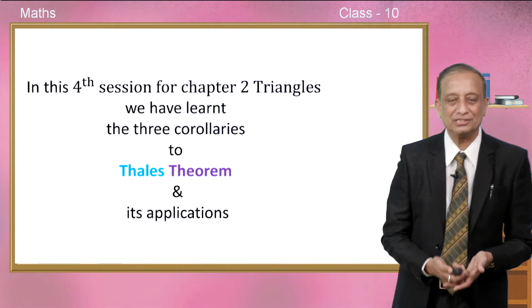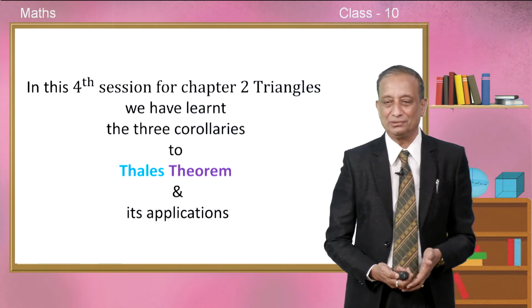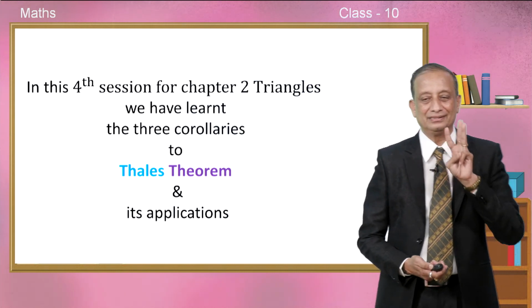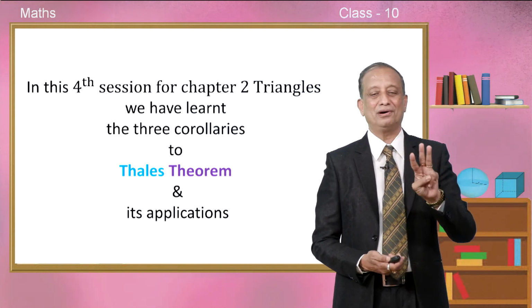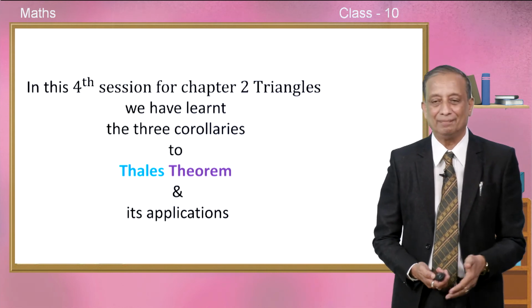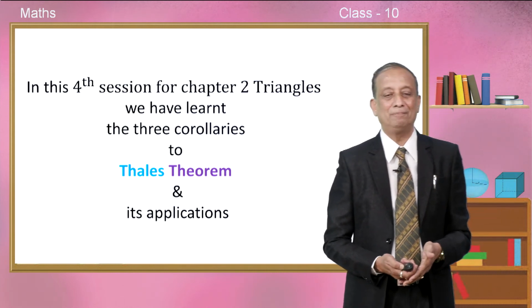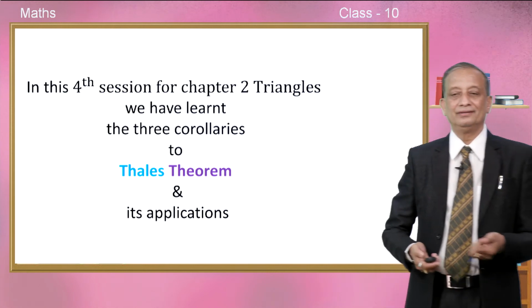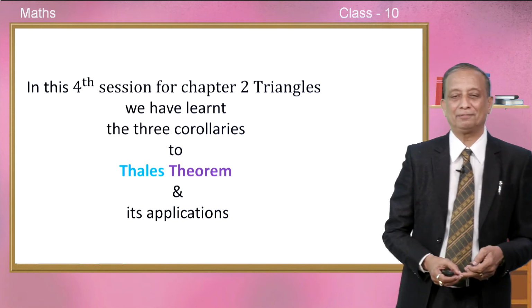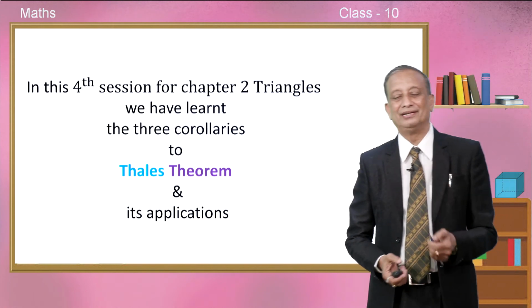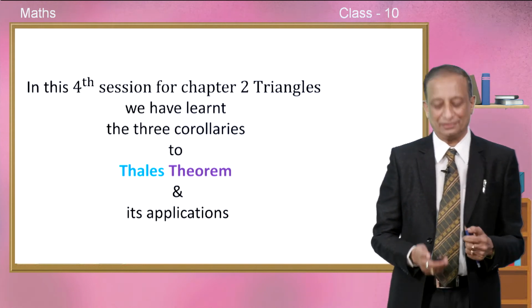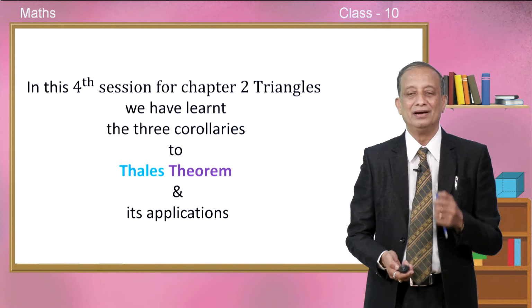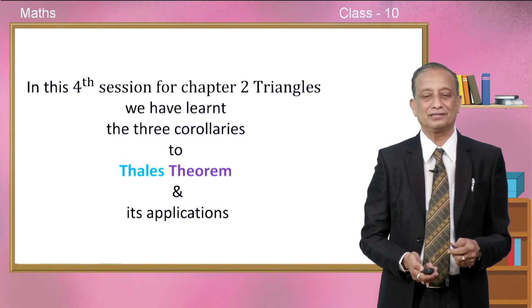So, in this fourth session, that is for chapter number 2, triangles, we have learned 3 very important corollaries to Thales theorem and some of its applications also.